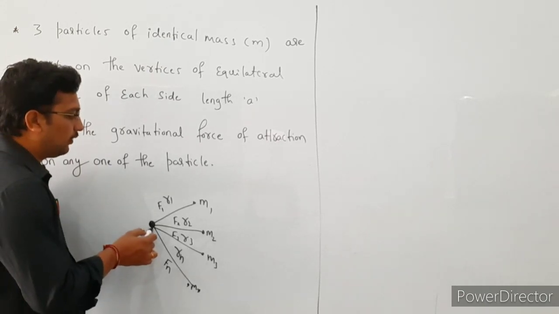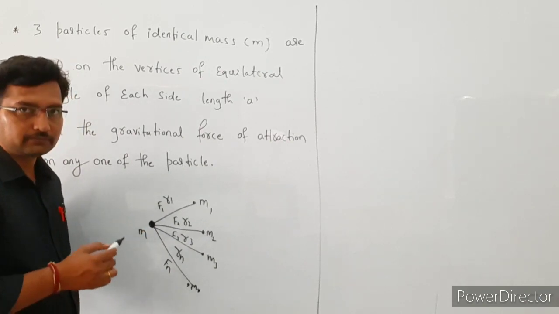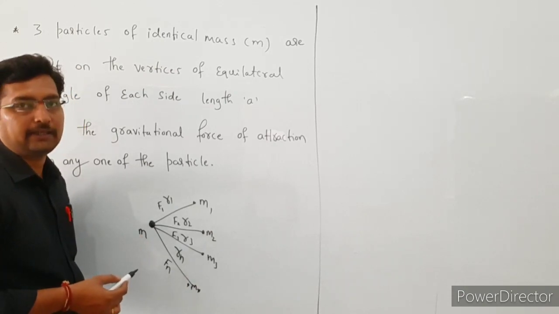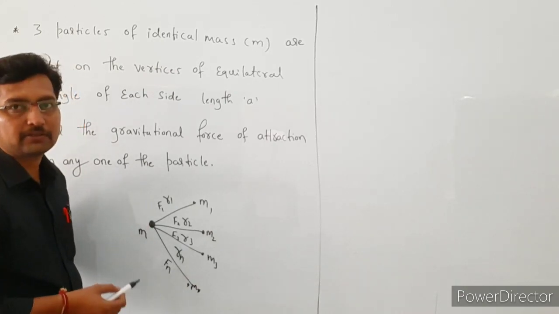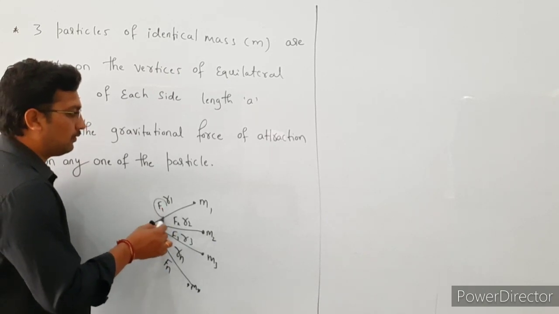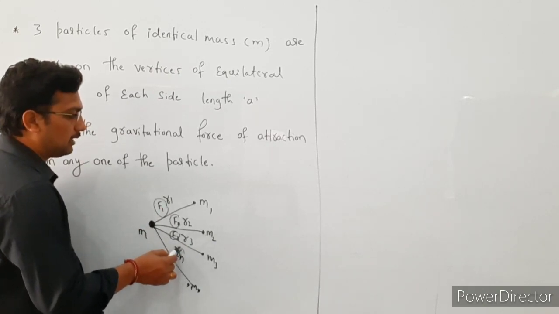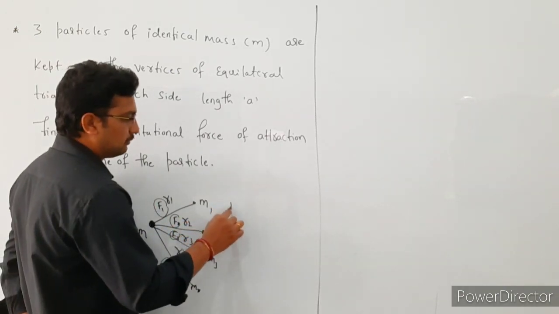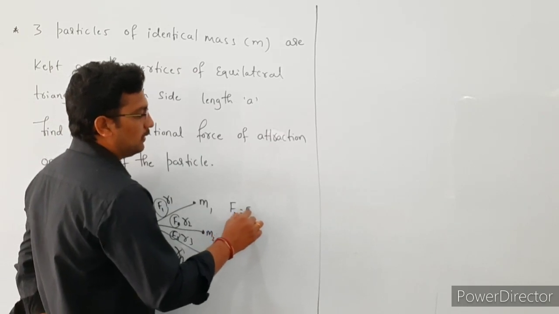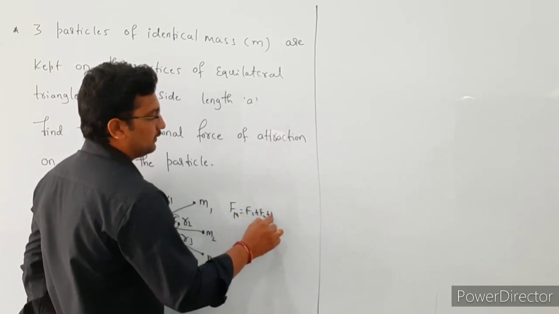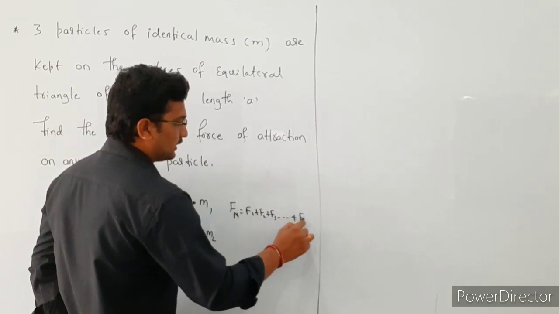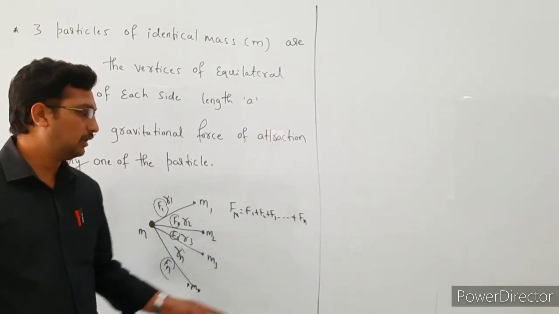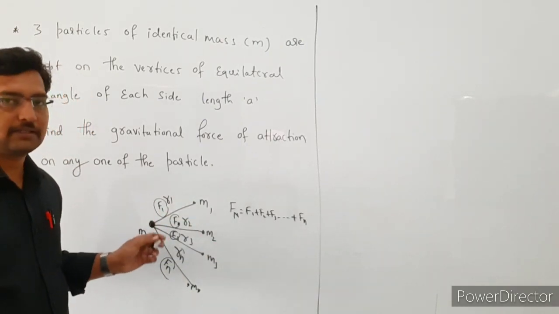Then the net force acting on the mass m is the vector sum of the forces due to the other masses. So the net force is equal to F1 plus F2 plus F3, and so on up to F suffix n. That is, the vector sum of the forces due to the other surrounding masses.